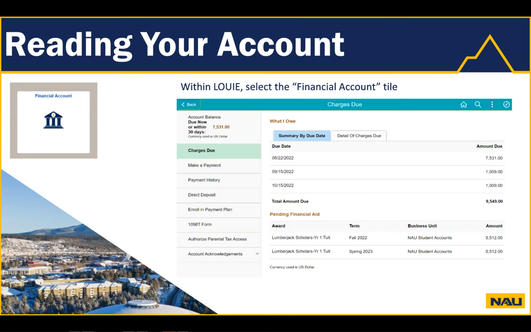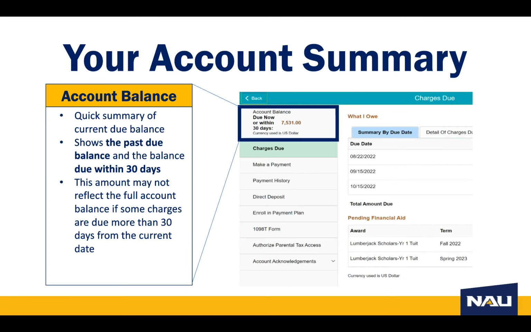Let's take a closer look at your student account. To view your student account, start by logging into Louie and select the Financial Account tile. Your account balance summary will be displayed in the upper left corner. This is a quick summary of the current balance due, which includes the past due amount and what is due within 30 days. Please be aware this may not reflect the whole total balance due on your account, only what is due within 30 days.